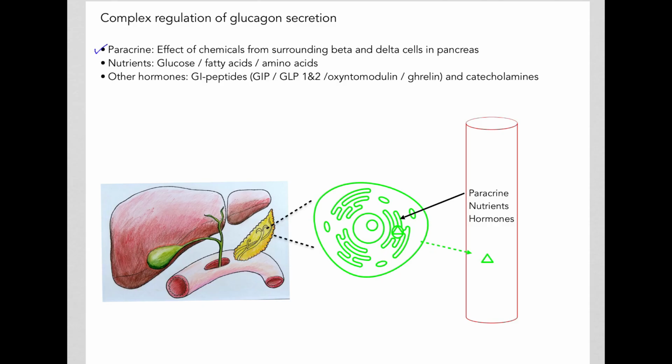One is the paracrine effect, which we'll talk about. The other is the effect of nutrients on glucagon secretion by the alpha cells of the pancreas, as well as the effect of other hormones on the secretion of glucagon by alpha cells. So let's look at a little bit more about these effects.